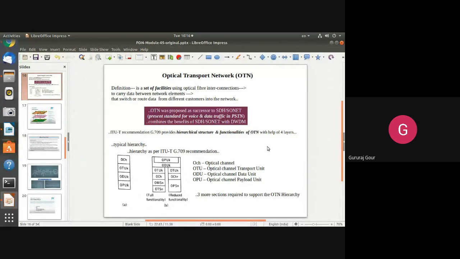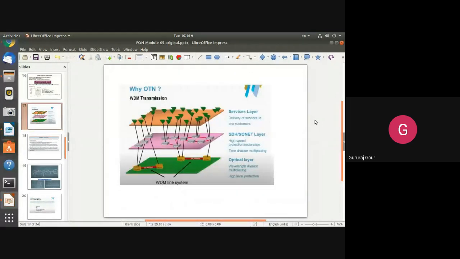Okay, so this figure indicates OTN. We have explained its hierarchical structure and functionalities with the help of 4 layers only. You can see here only 4 layers are visible. So this much is sufficient. If you get the question, explain briefly about OTN, the definition up to 4 to 6 marks. Later we'll see why OTN is required.